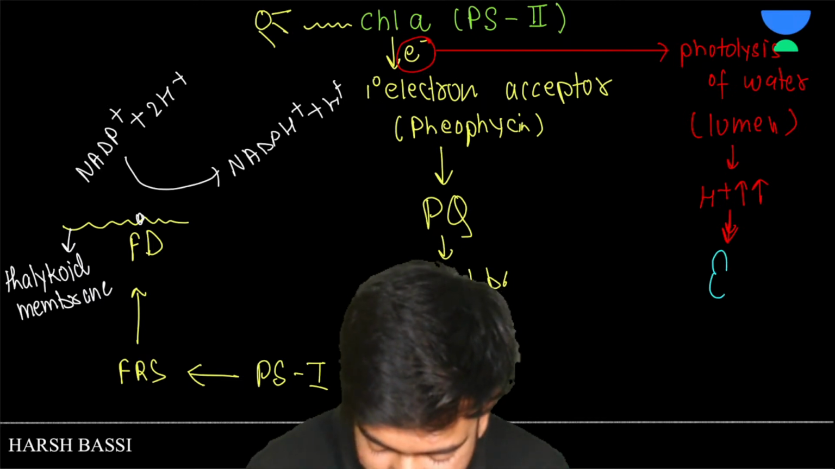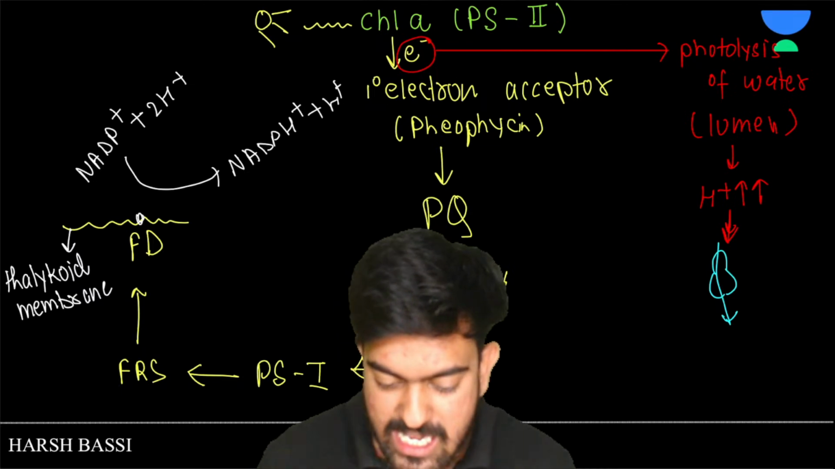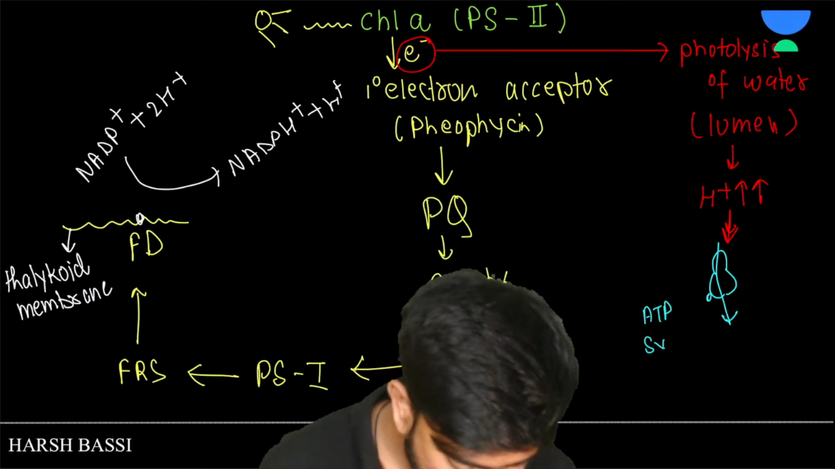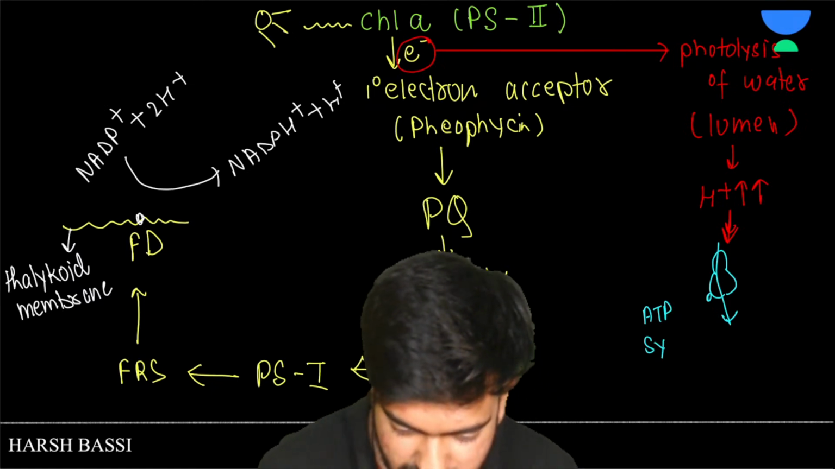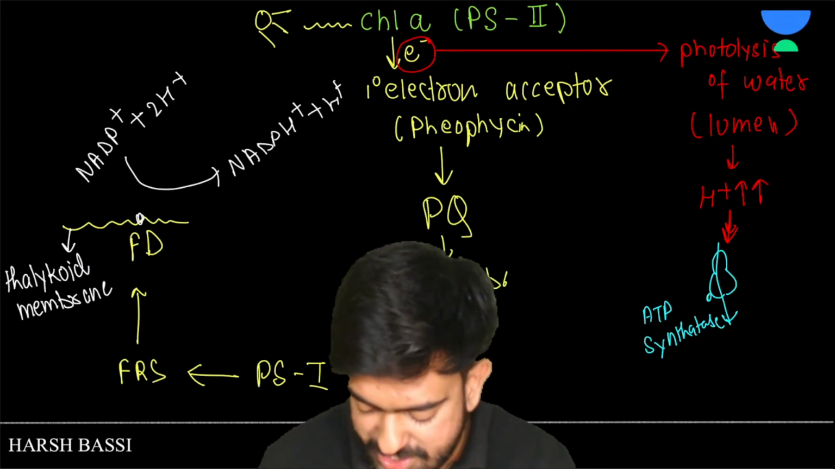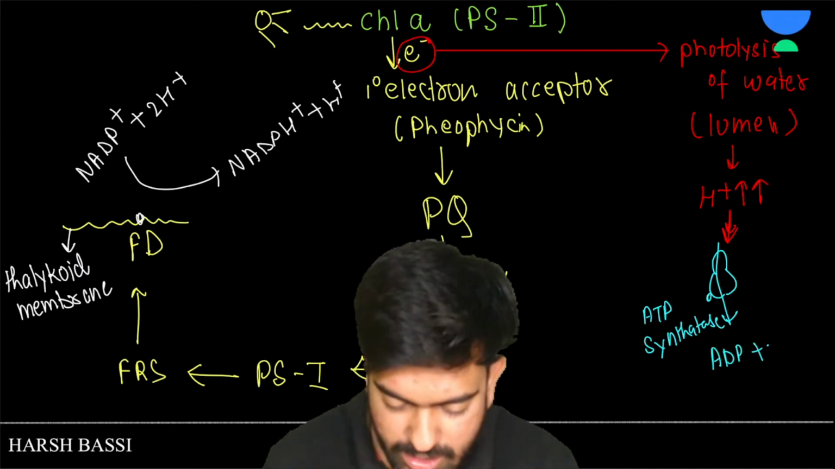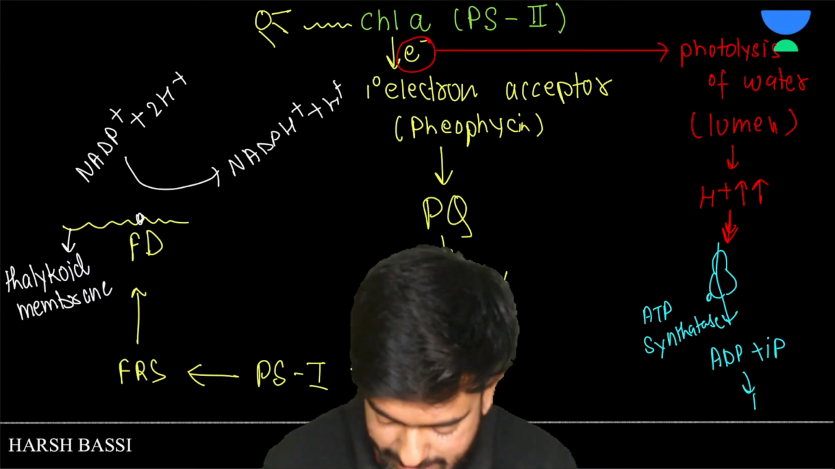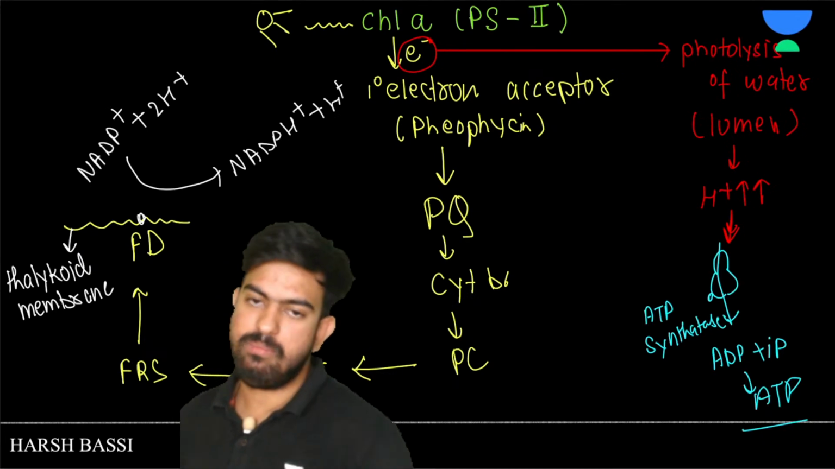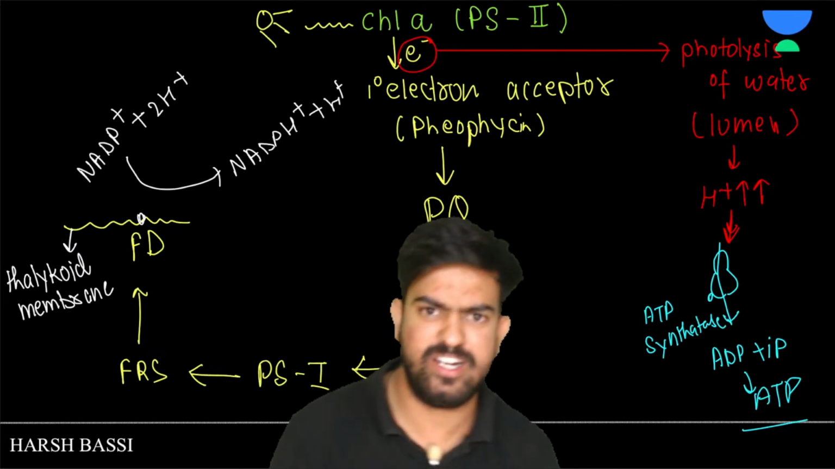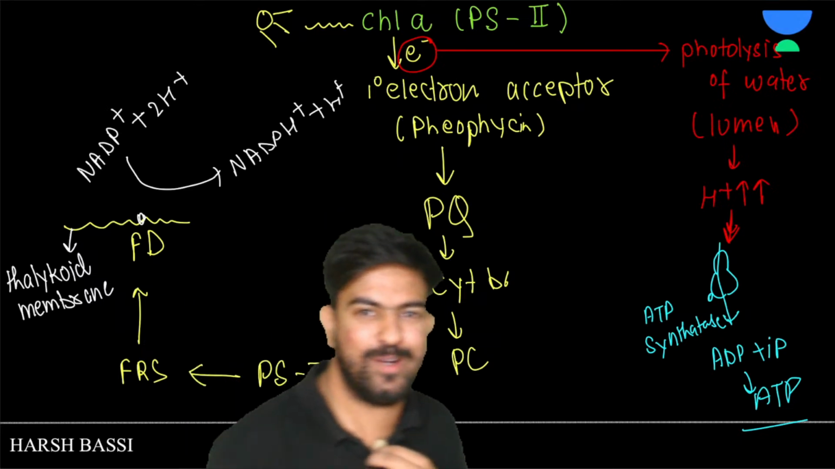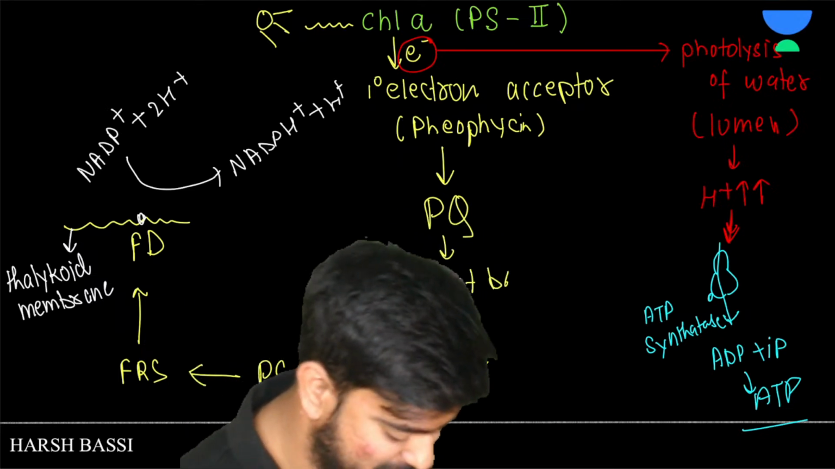Through the F1 F0 particles, these H positive ions were released, and here we had an enzyme which was ATP synthetase. Yes or no? Yeah, ATP synthetase, and this enzyme converted ADP plus inorganic phosphate into ATP. See, the Z scheme is clear. We could have completed it yesterday only, but it was not a good time yesterday, so we completed it today.